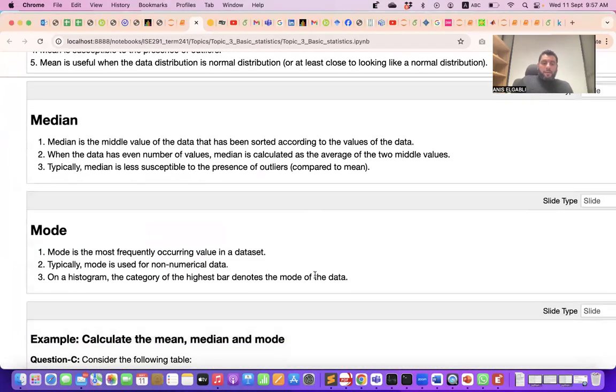As I said, the mode is just the most occurring one. So if you plot a histogram, the category with the highest bar is the mode of the data.